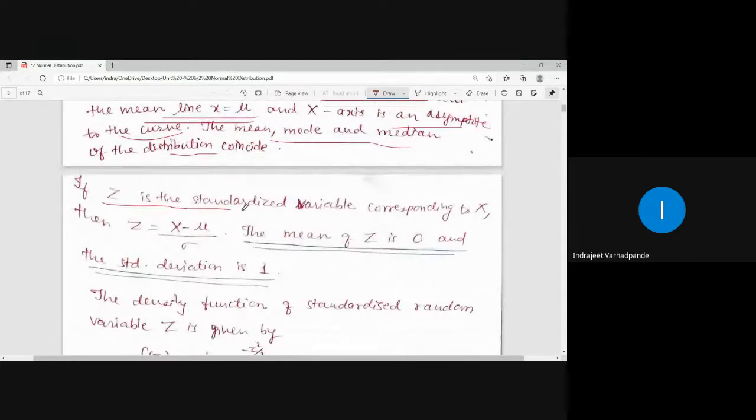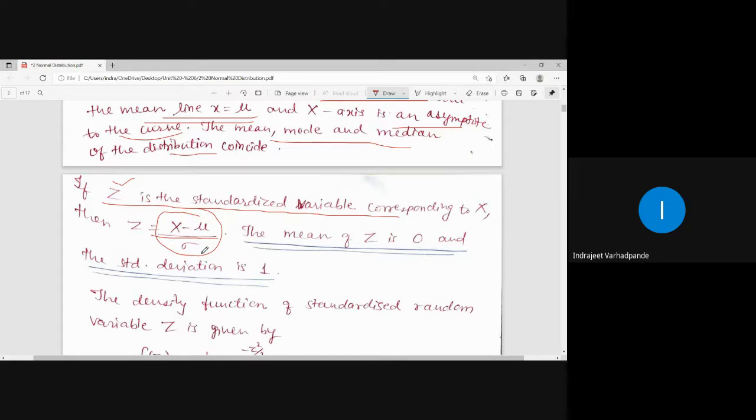If z is a standardized variable corresponding to x, which is the conversion of x into the z domain, then z will be written as x minus mu upon sigma. What is x? X is the random variable. What is mu? Mu is the mean. What is sigma? Sigma is the standard deviation. So z will be called the standardized random variable for x. The conversion of x into z is z equals x minus mu upon sigma, where x is the random variable at which the probability function is to be evaluated.